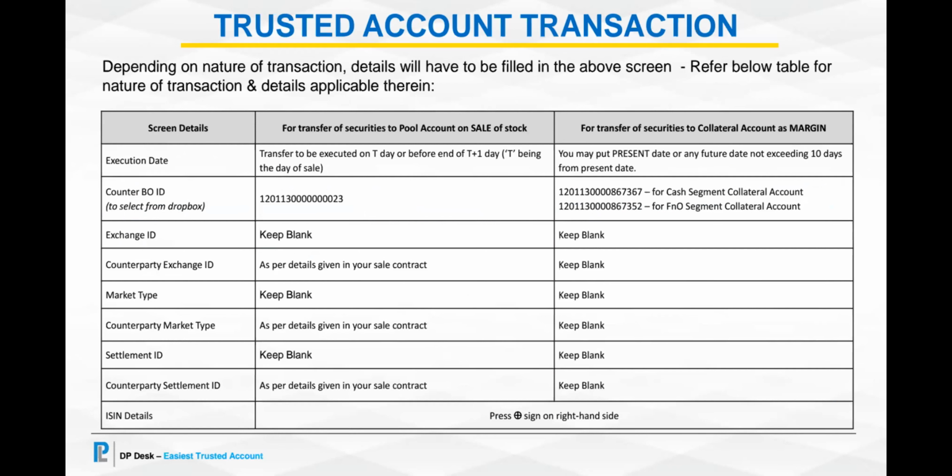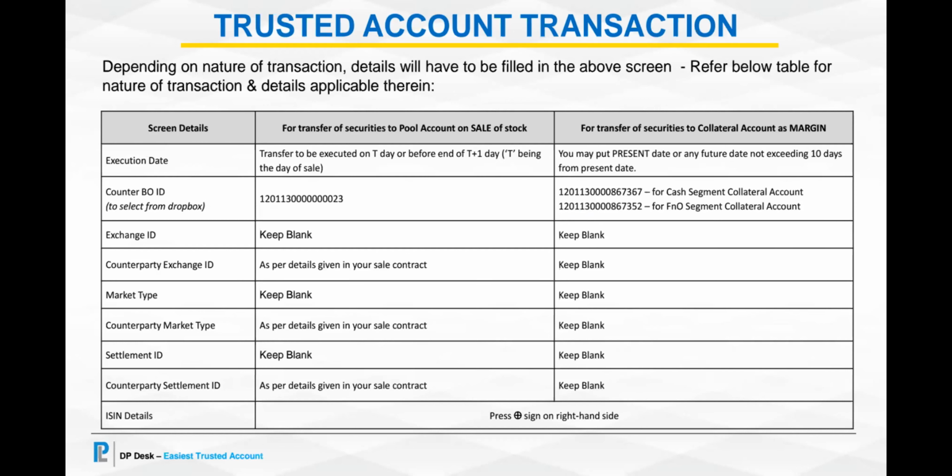Now, for a trusted account transaction, depending on the nature of the transaction, details will have to be filled in on the screen. I have given a table which I will also be sharing on our client portal, where you can see the details that are to be filled if you are transferring the securities to the pool account or on sale of the stock, or if you are transferring securities to our collateral account as margin.